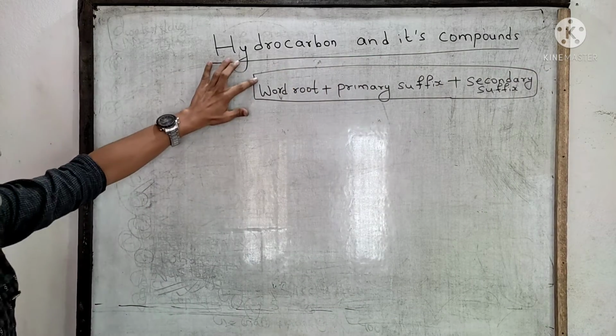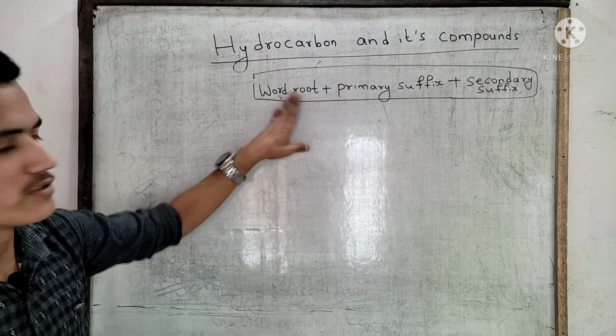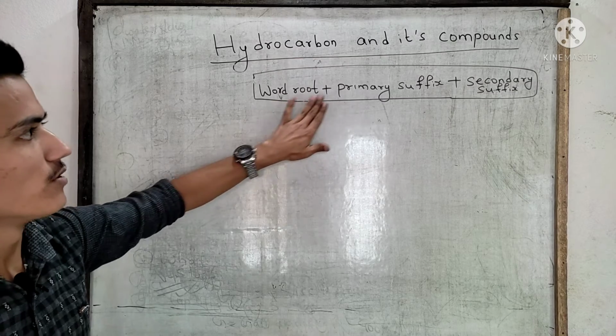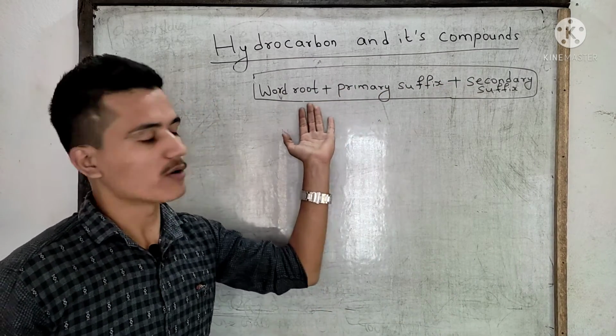You have to follow this rule. At first you have to write the word root, primary suffix and then secondary suffix. I will talk about them.